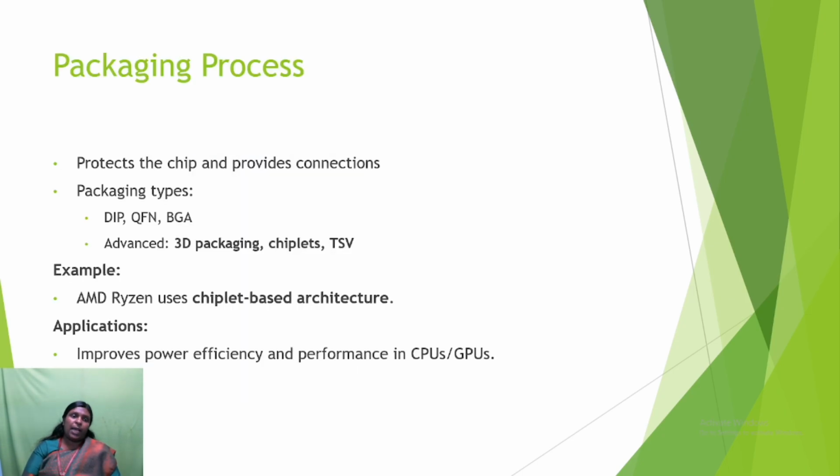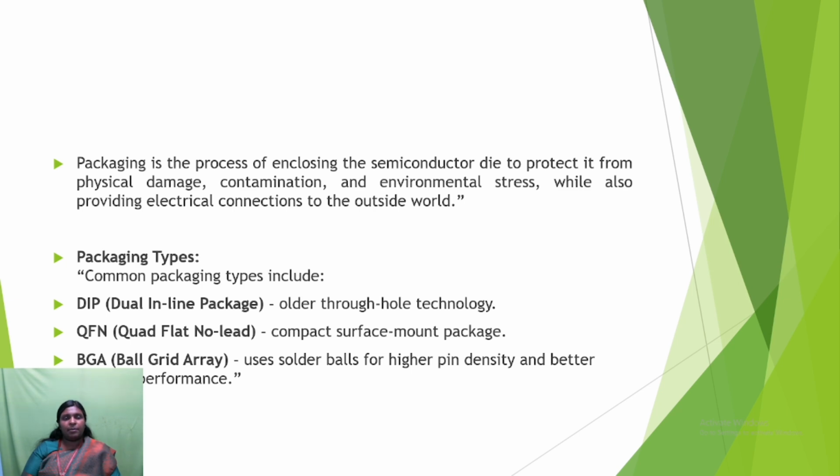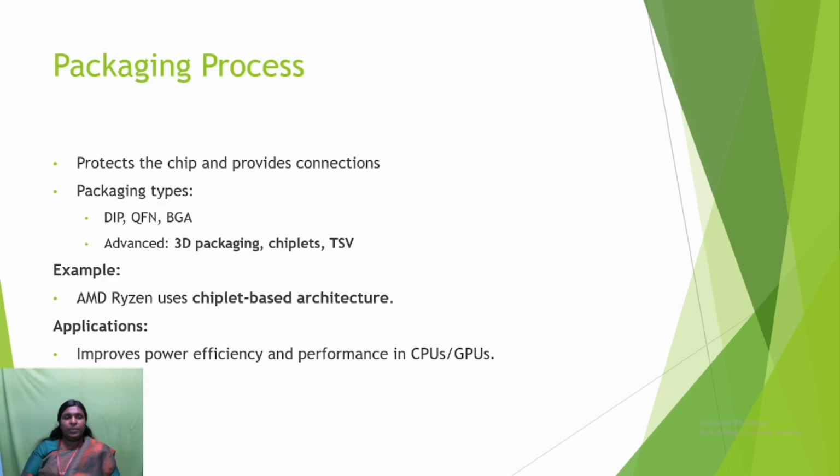The next step is the packaging process, which is used to protect the chips and provide connection. Packaging is the process of enclosing the semiconductor die to protect it from physical damage, contamination and environmental stress, while also providing electrical connection to the outside world. So packaging is an essential one. Here the packaging types are QFP and BGA. Advanced packaging types are 3D packaging, chiplets, TSV. An example is that AMD Ryzen uses a chiplet based architecture, and the application is improving power efficiency and performance in CPUs and GPUs.